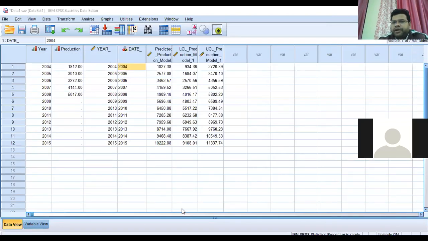So the output file will be like that. Model summary, model description. This is the model type, ARIMA, the inbuilt model, and these are the values. Model fit, model statistics. These tables will show about the model. But the most important thing is this graph. This graph will show.